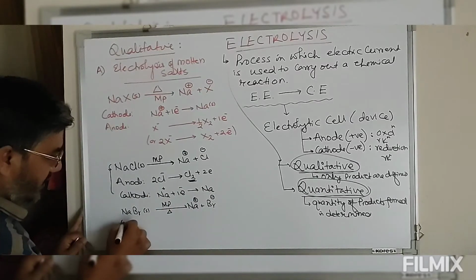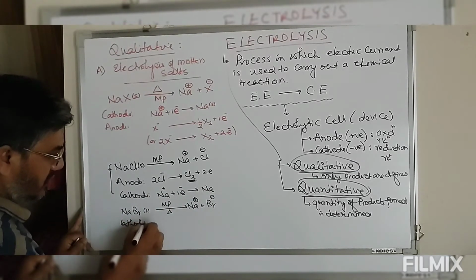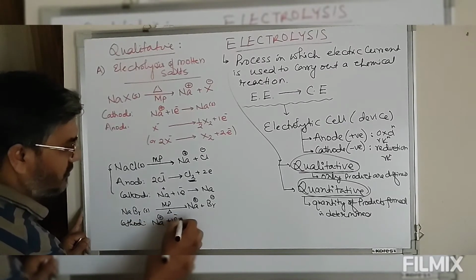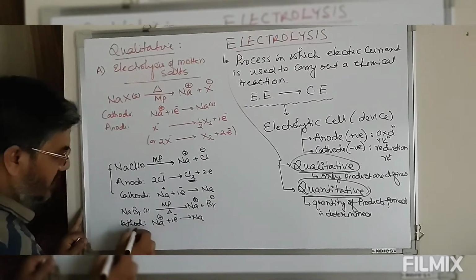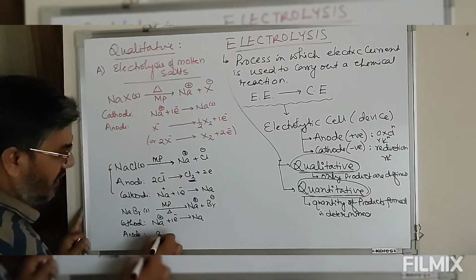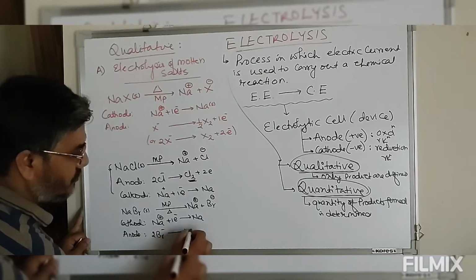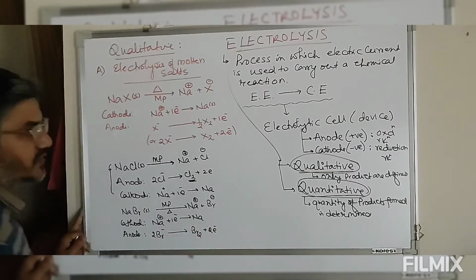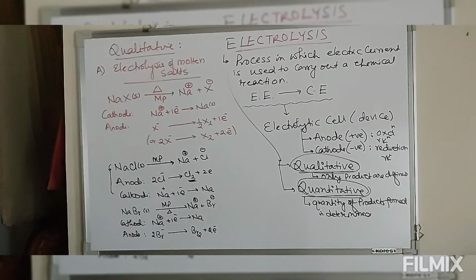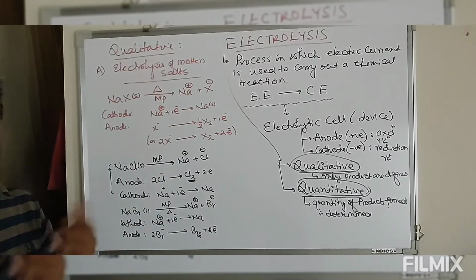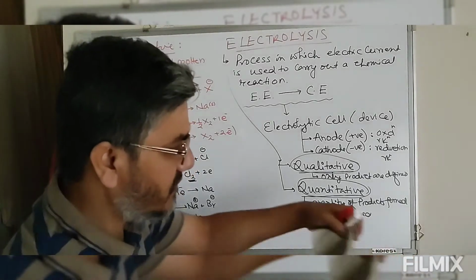So at cathode, Na+ will acquire 1 electron and is converted into sodium solid, and at anode, this Br- will oxidize to give you bromine liquid plus 2 moles of electrons released. So simply saying, when we have molten salts, the cation will reduce at cathode and anion will oxidize at anode. Let me give you some more examples here.